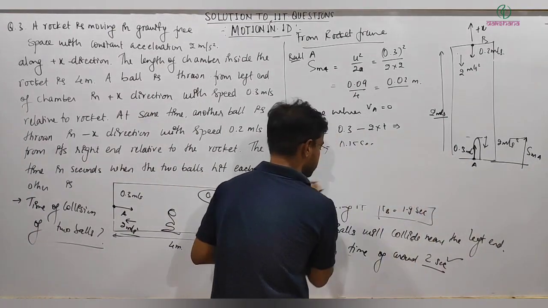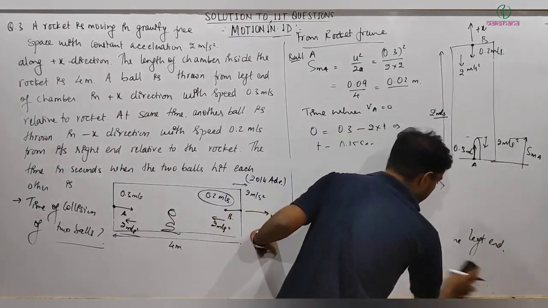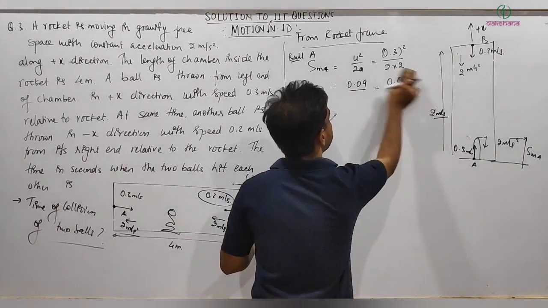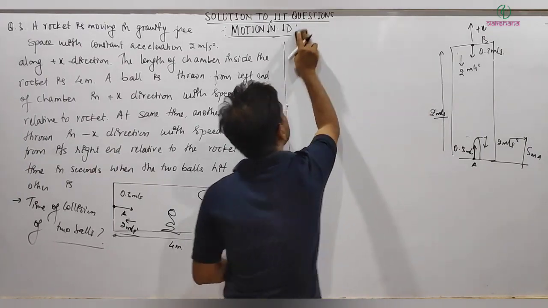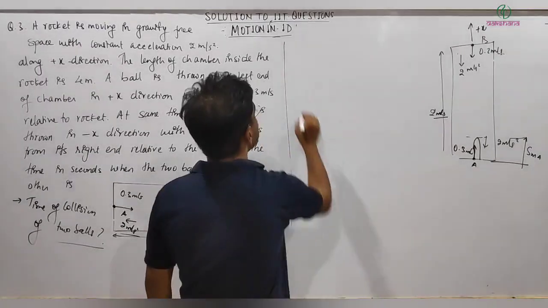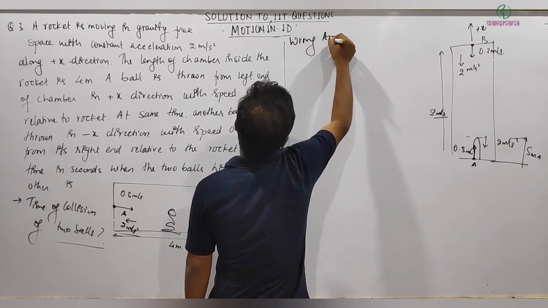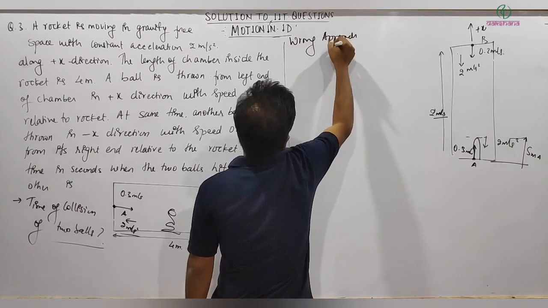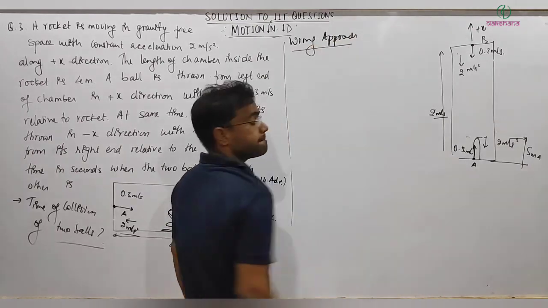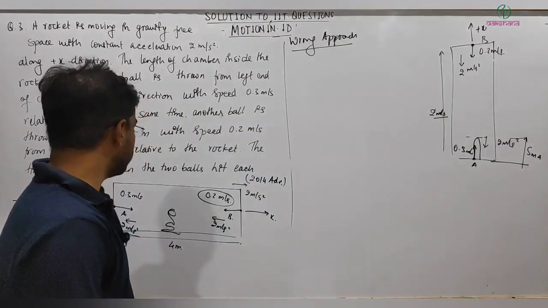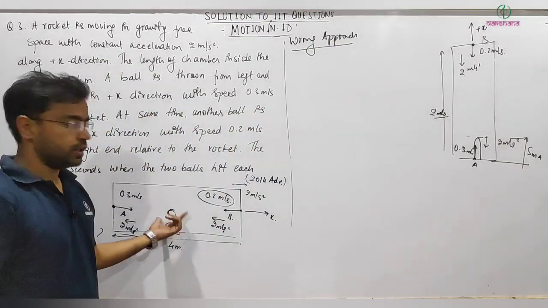And now let me explain something else. The mistake, is it? The wrong approach. What is that? So normally what we do, we are in this frame.